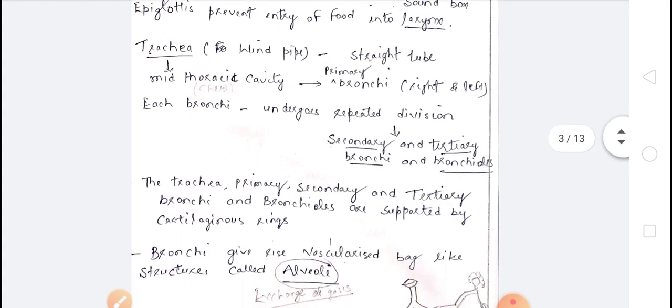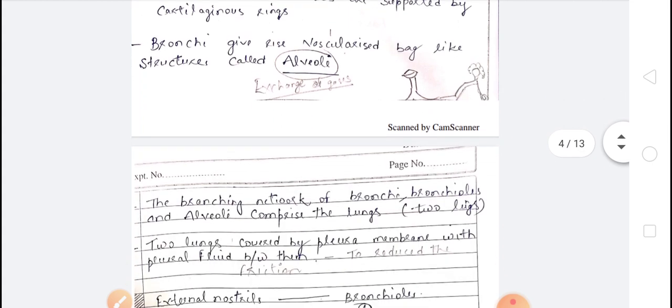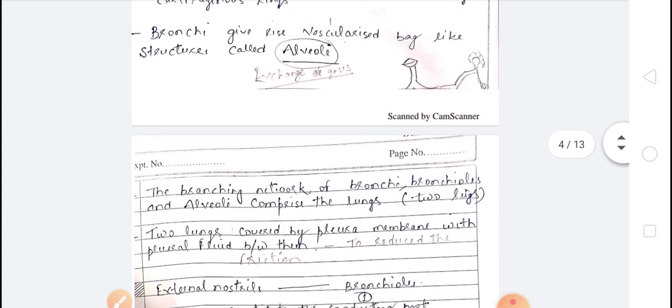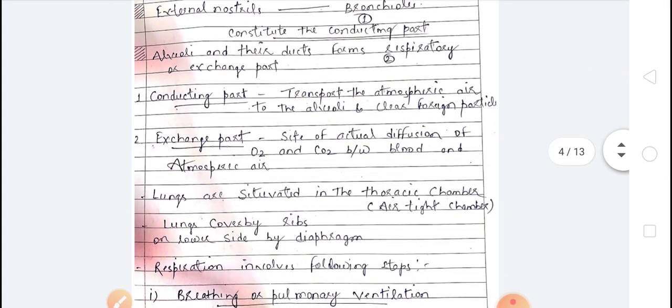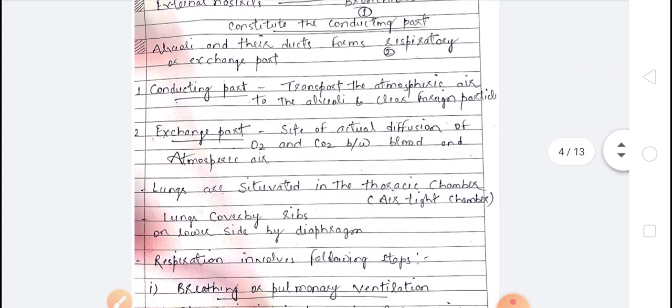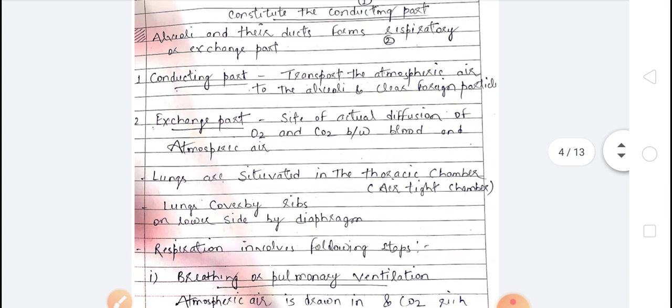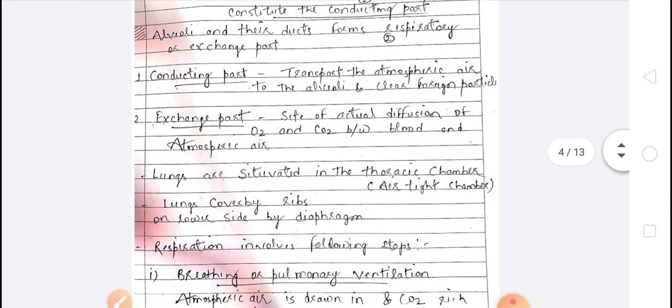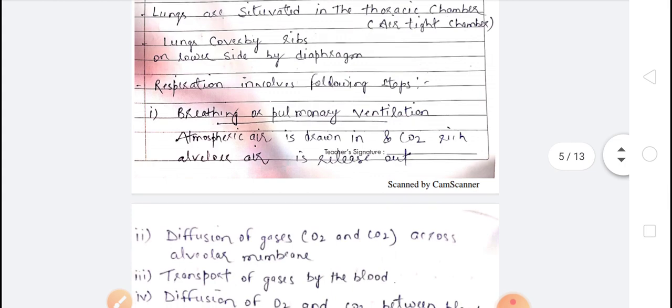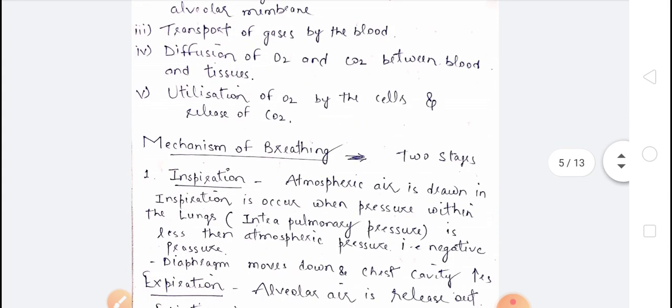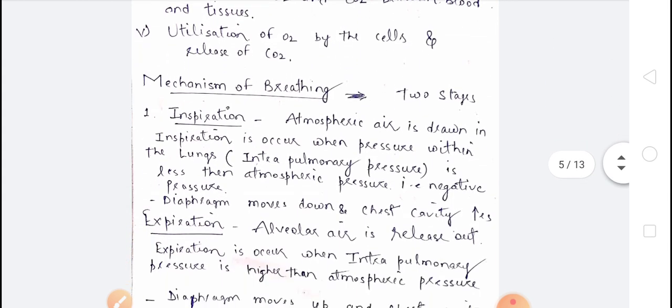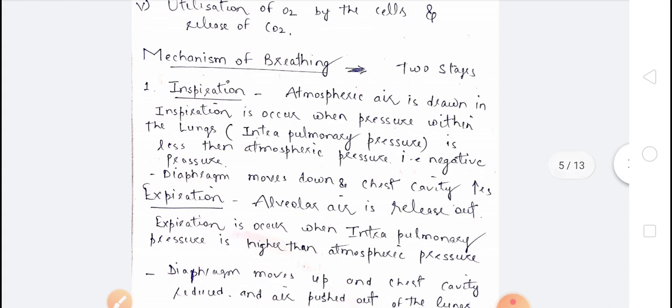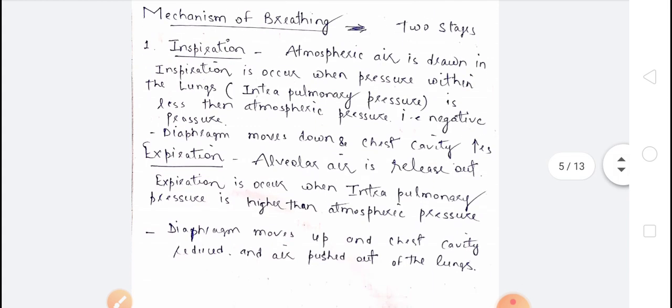Children, this we have discussed. Then alveoli are found, and alveoli are the site where the exchange of gases takes place. After that, the conducting part and exchange part we already discussed. Then the mechanism of breathing, that is inspiration and expiration, we also discussed.